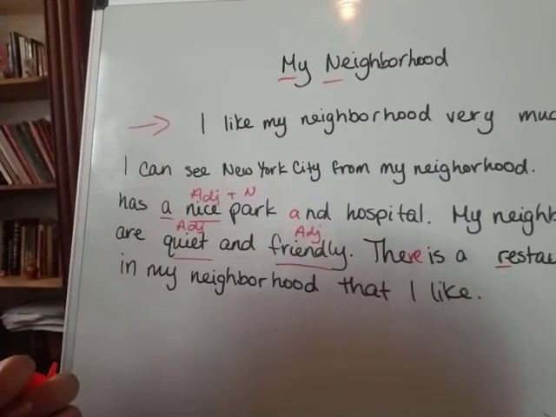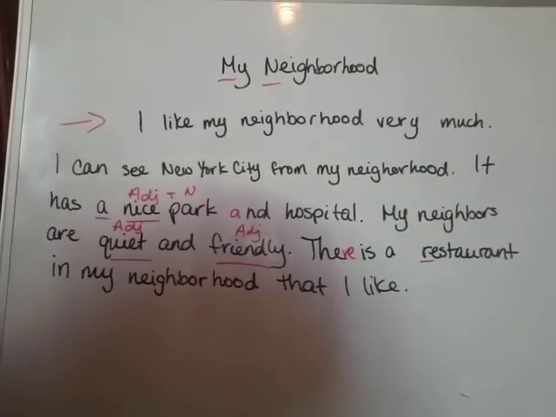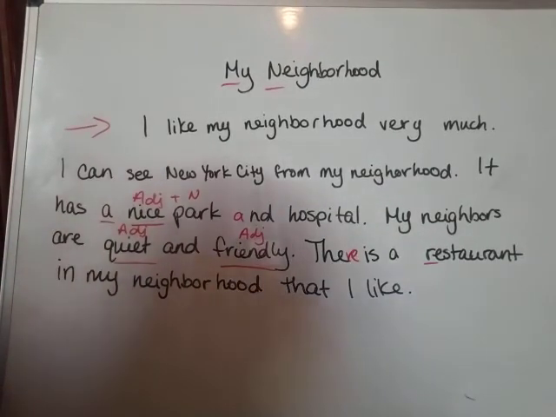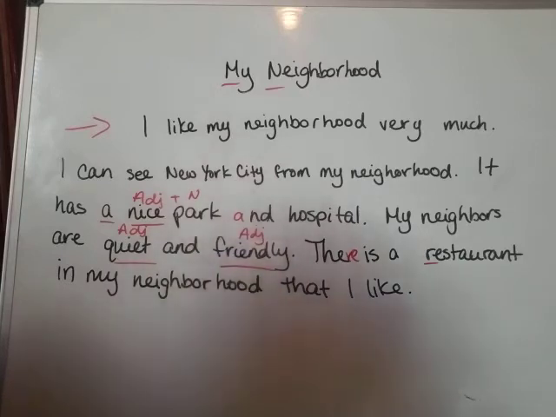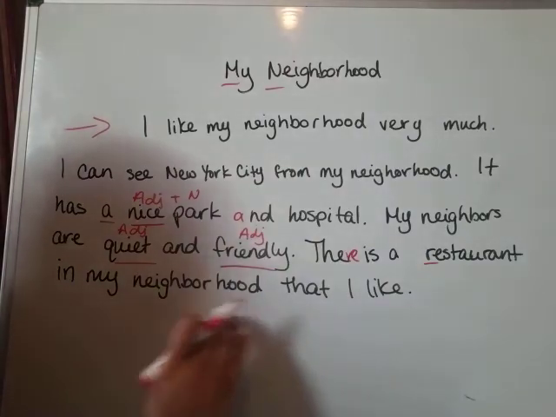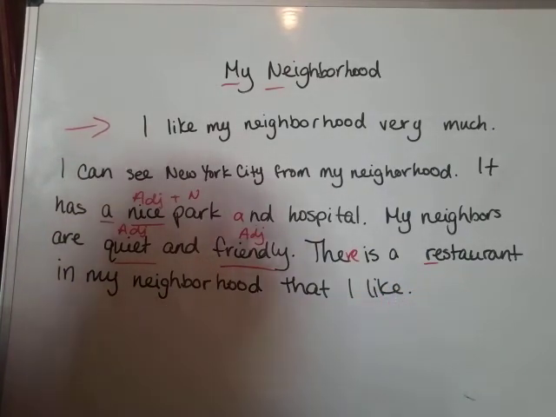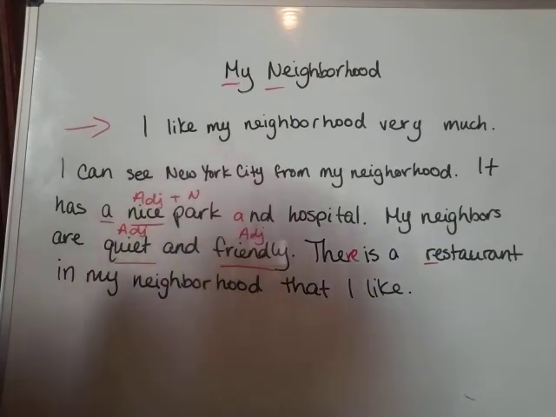I like my neighborhood very much. You can say something like, I enjoy my neighborhood, or I enjoy going around my neighborhood. I like living in my neighborhood. I think my neighborhood is very beautiful. Something like this, right? You don't leave it at just a restaurant in the neighborhood. You need a concluding sentence to finish it off nicely. Okay, so now I hope this helped a little.